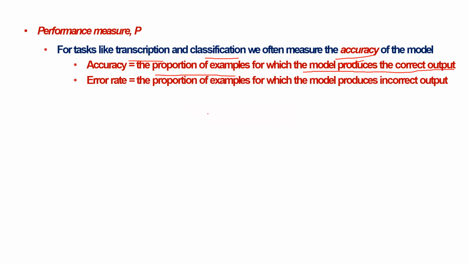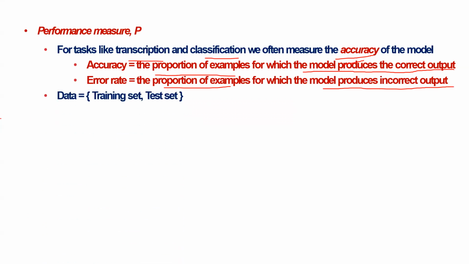Sometimes I may get errors also. So based on the errors, I will be able to improve the performance of my model. What is meant by error rate? Error rate is nothing but the proportion of examples for which the model produces incorrect output. So when I get the correct output, I put it into the measure accuracy. When it is an incorrect output, I put it into the measure error rate.